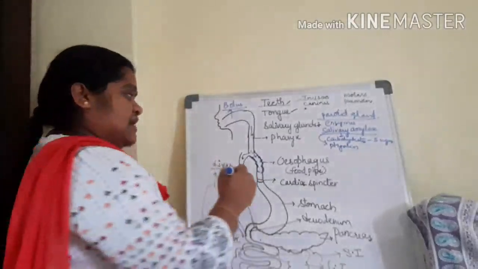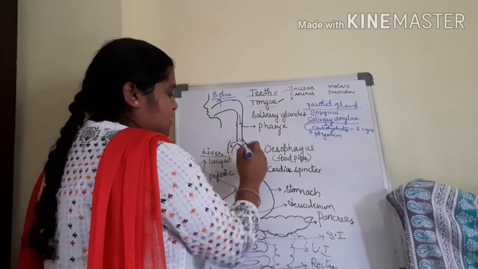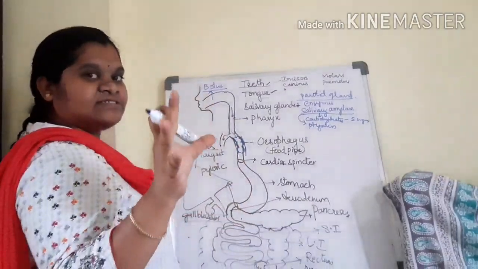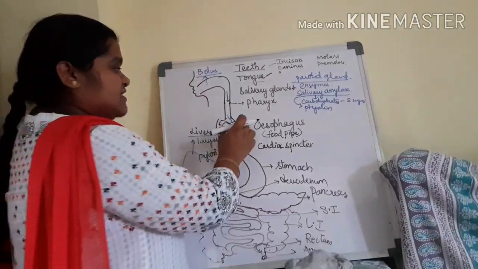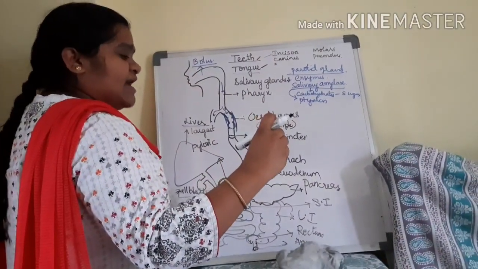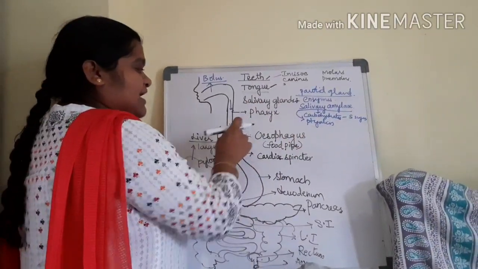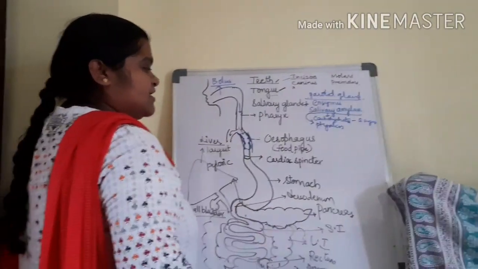The muscles present in the esophagus help in contraction and relaxation. When the muscles contract, the food comes closer. When they relax, it moves on. Like that the food enters the stomach.